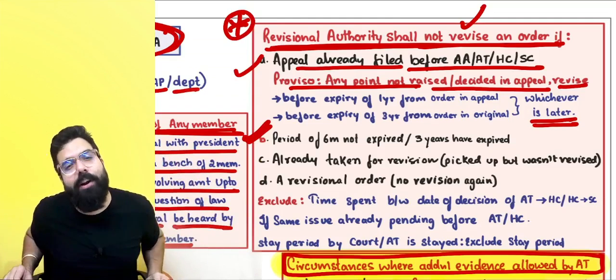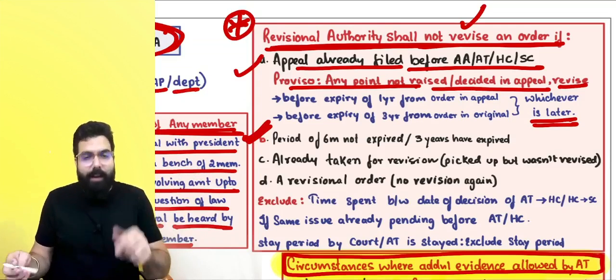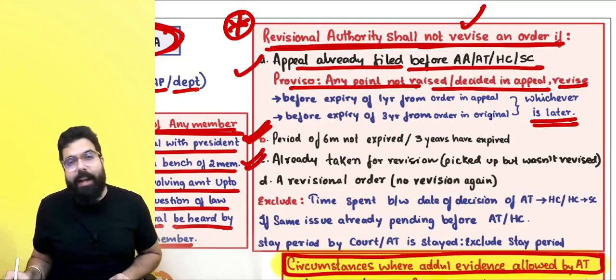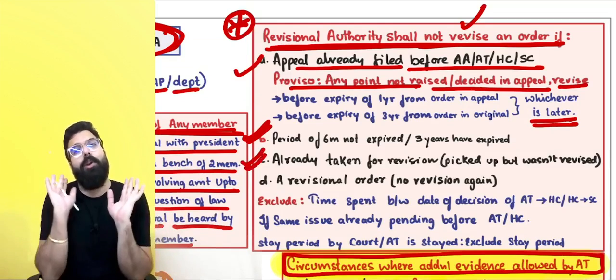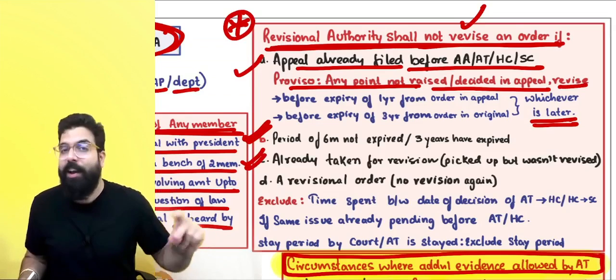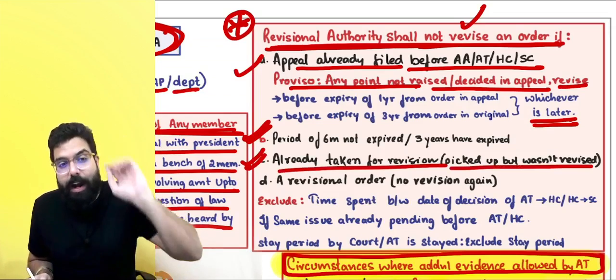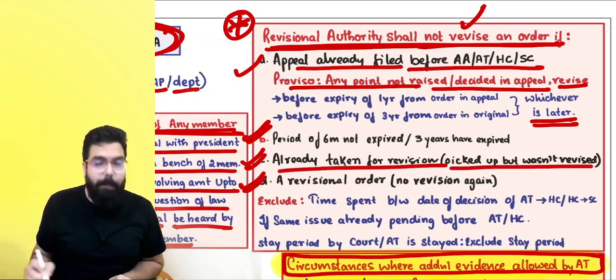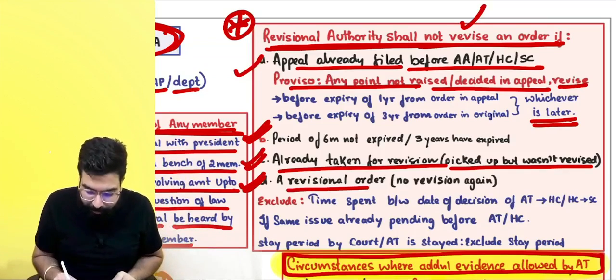So they can touch an order only after the expiry of 6 months, because 6 months is the time limit for departmental appeal. Already taken up for revision: the revisionary authority took up an order for revision, did not revise, but threw the order. They told no, will not revise, it is not prejudicial to revenue interest. Already taken up for revision, picked up but was not revised, the revisionary authority can't pick it up again. Revisionary authority picked up an order and revised it; a revisional order cannot be revised again.